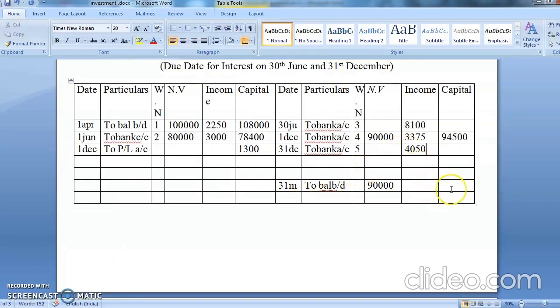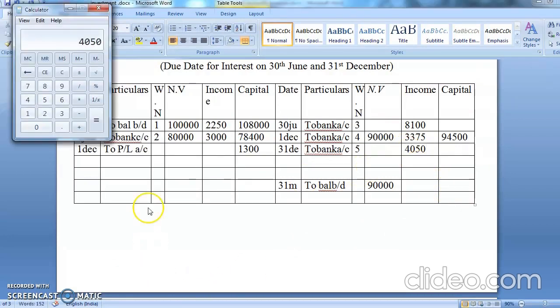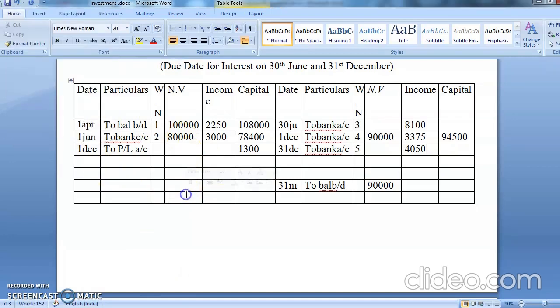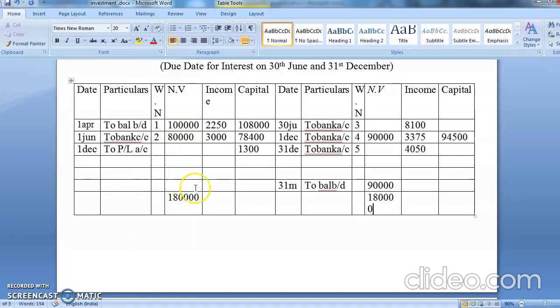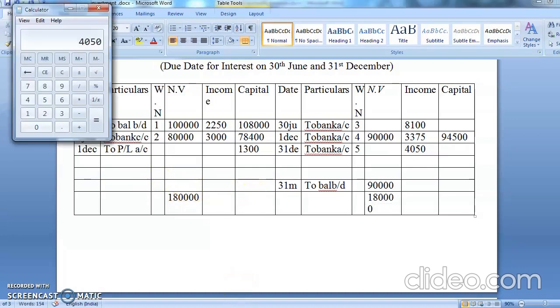Okay students, chalo. Now you are going to write your interest 4,050. Chalo, now we will find the closing balance. Now see, closing balance is how much? Yeah, this total is almost tallied. This is 1,80,000. This is also coming to 1,80,000. Now from this you're going to minus your total of that side. So it is 1,08,000 plus 78,400 plus 1,300.